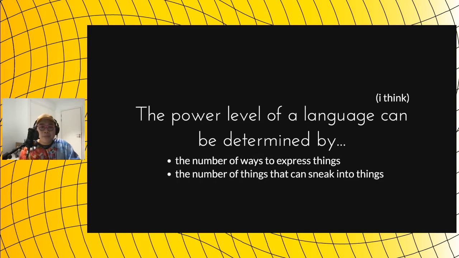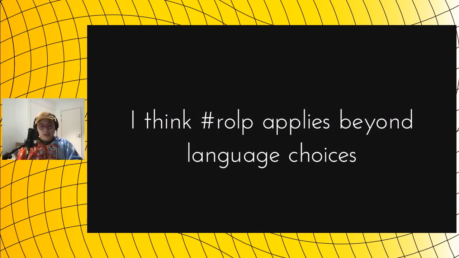All right. So next, after knowing about this rule of least power, it inspired me to think further. I was like, what if we apply this even further than just language choices? Tim Berners-Lee, when he initially proposed the rule of least power, it was only for technical choices, and I've come to realize that maybe it will work too if we apply the rule of least power in code. So I think the rule of least power applies beyond language choices.